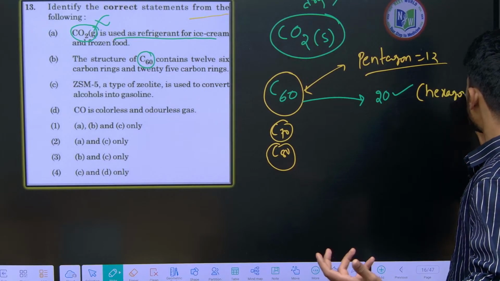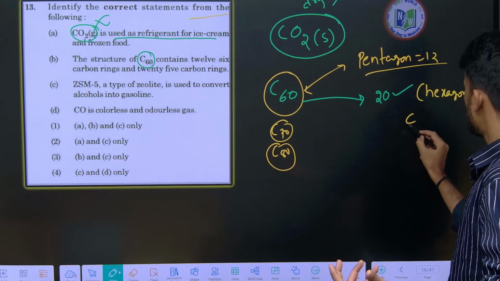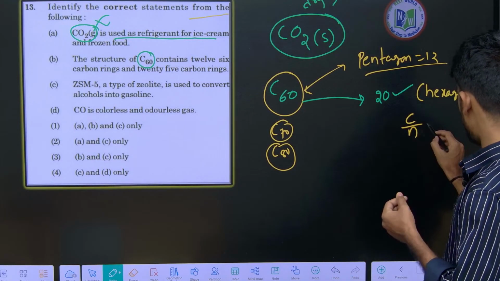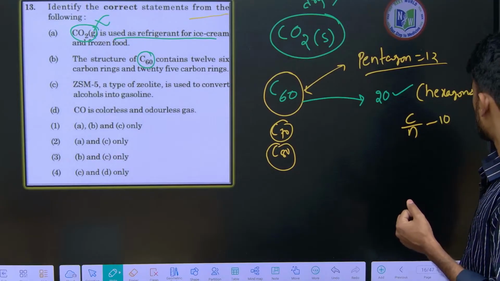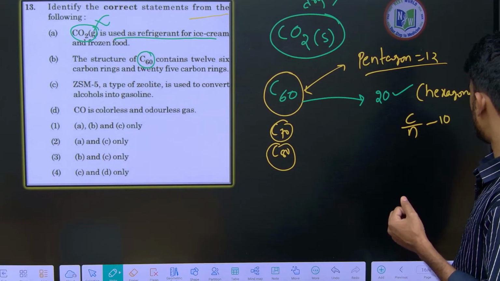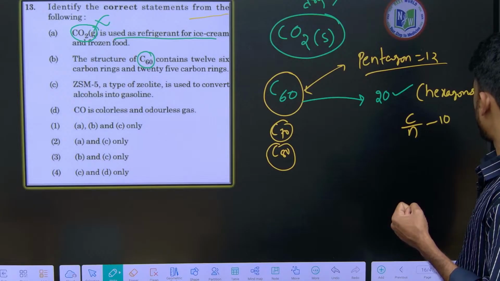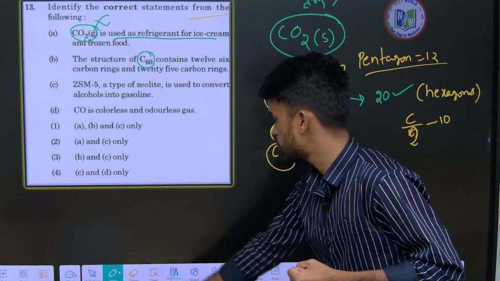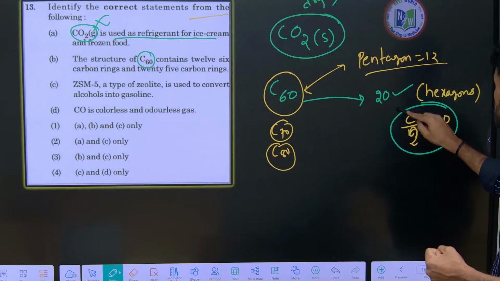So hexagons you can find using C by 2 minus 10. Okay, this is a formula you can use to find the number of hexagons.